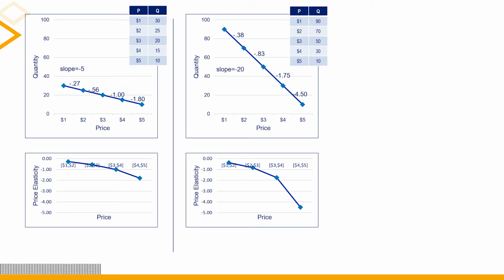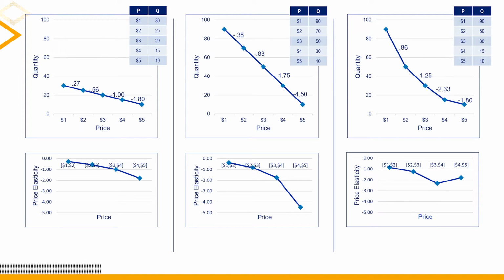This panel to the right is a demand curve that is much more sensitive to changes in price. There are now larger changes in quantity for the same change in price. Notice that the price elasticities are now larger, more negative, in the bottom panel, and the marginal increase in price elasticity is even larger with increasing price. Until now, we have considered only demand curves that are linear.